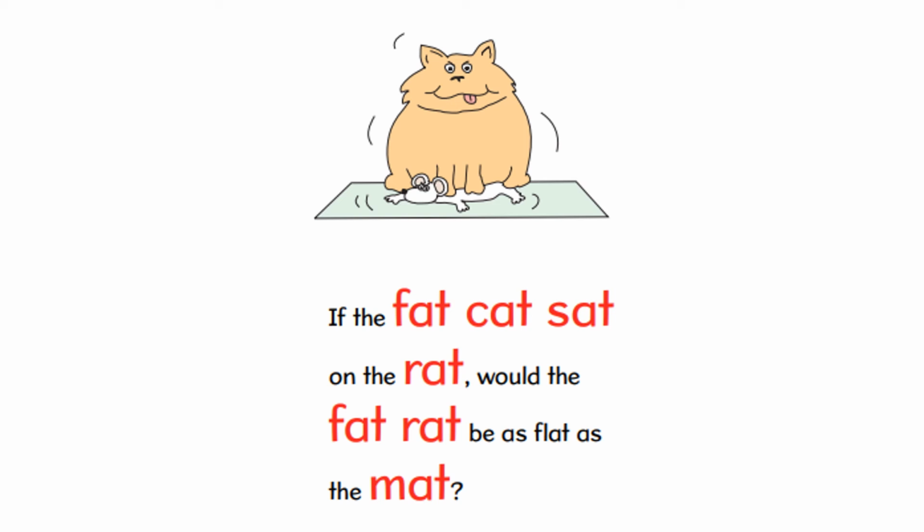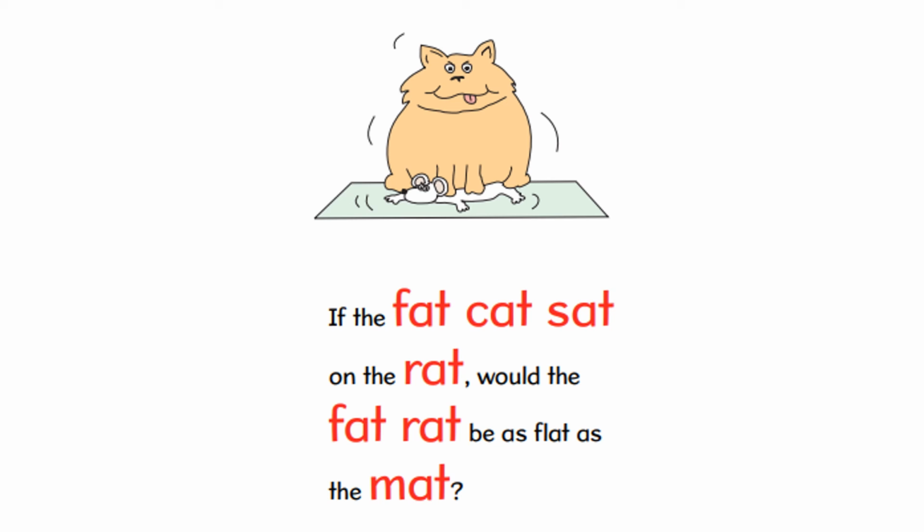Now see the picture. What's happening? The cat is sitting on the rat. Let's read it. If the fat cat sat on the rat, would the fat rat be as flat as the mat? Can you see?